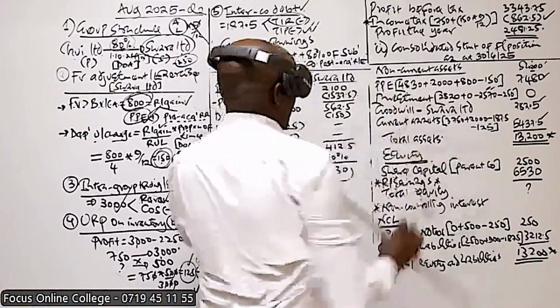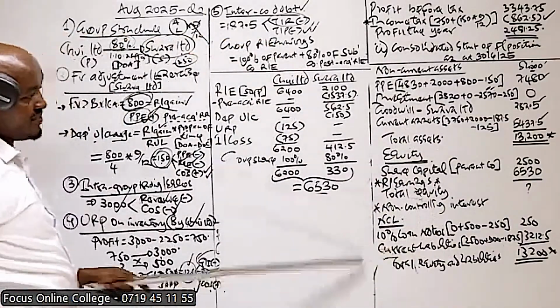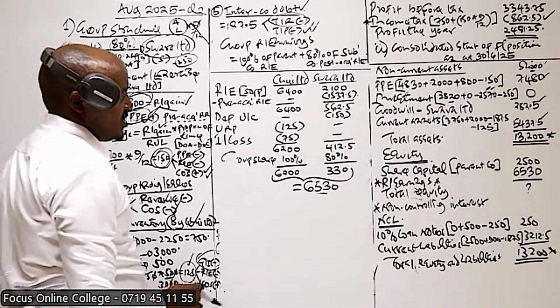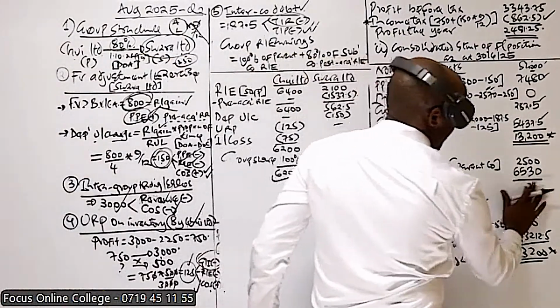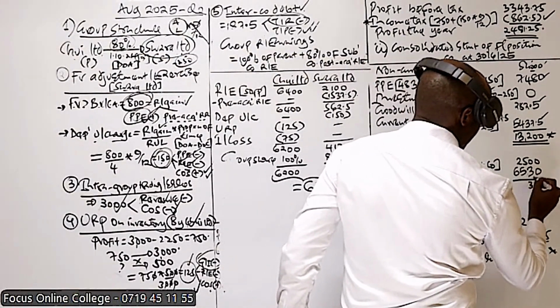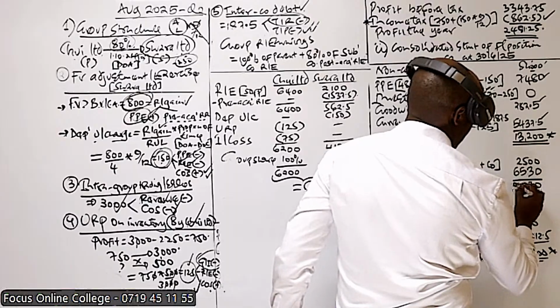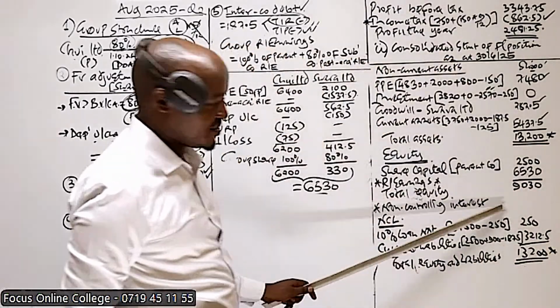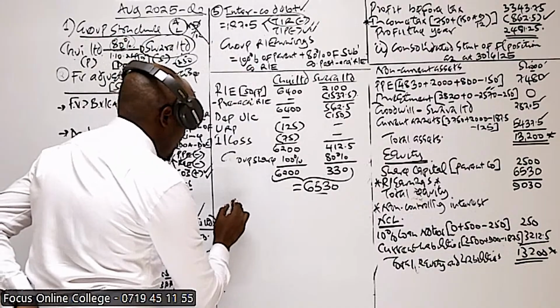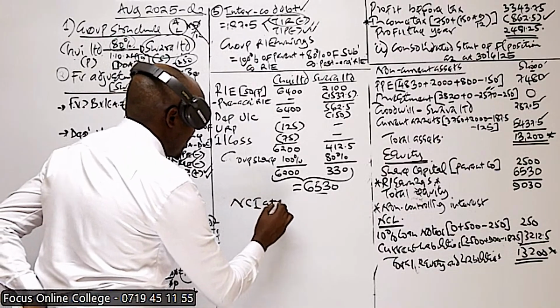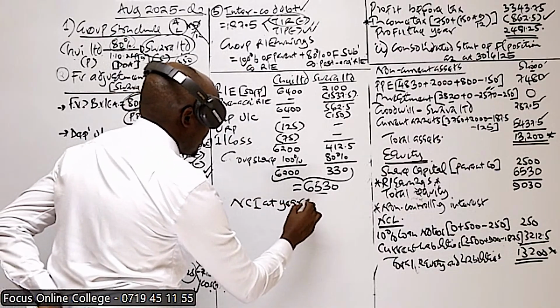That's why, for example, we don't advise students in an examination to compute that. And I think we can get the total equity here. 0.9. So what is remaining is this non-controlling interest at year end.